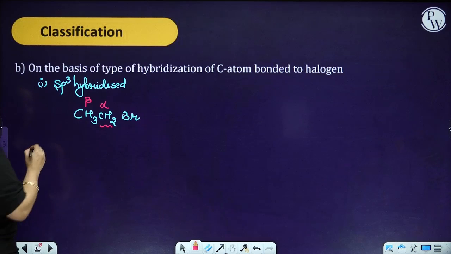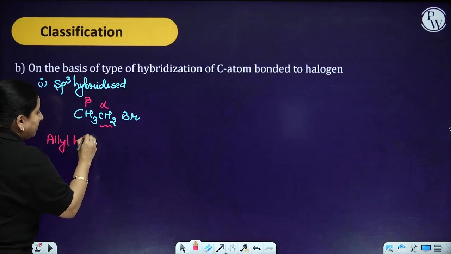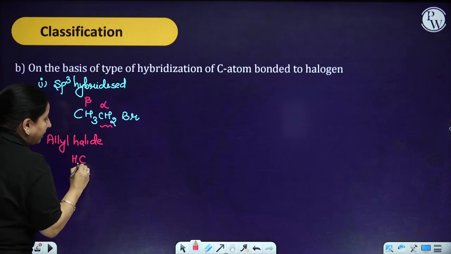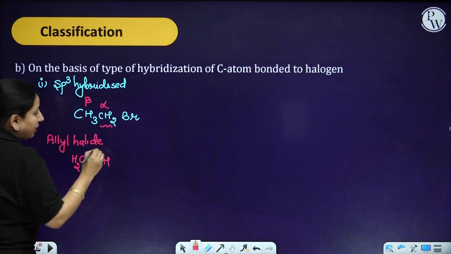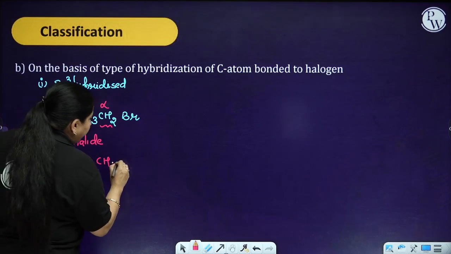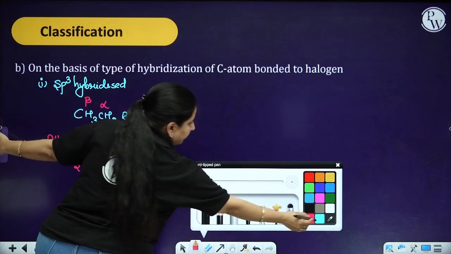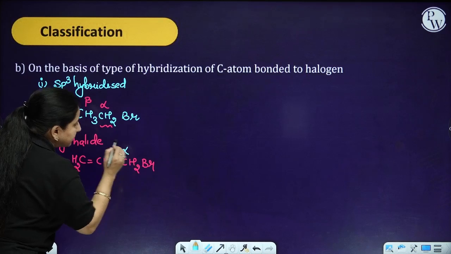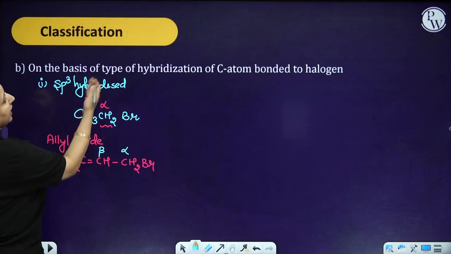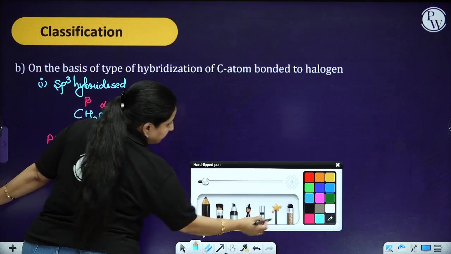Okay. Next one we have is the allyl halide. Allyl halide means you are going to have a double bond over here. But what we want is an sp3 hybridized carbon. So now look, in this particular case, this carbon atom is sp3, but this carbon atom is sp2. I have to look at the carbon atom to which my halogen is bonded, and that should be sp3.